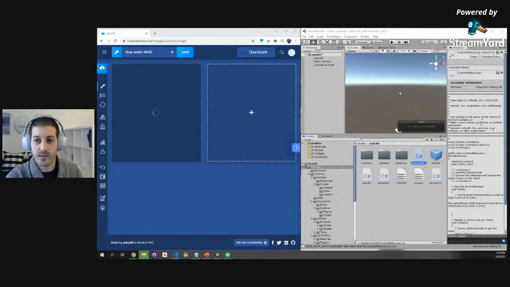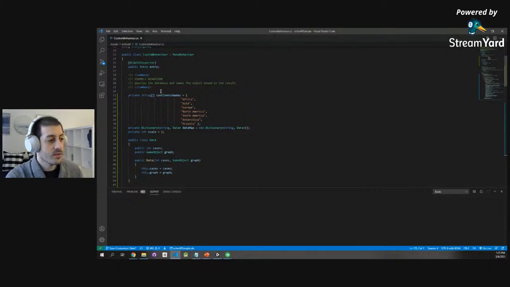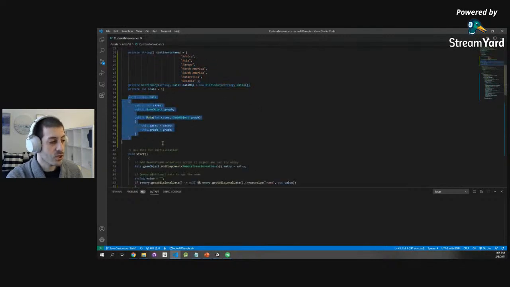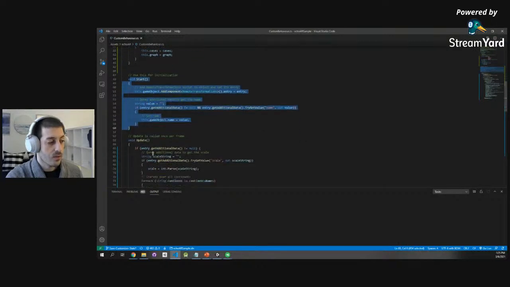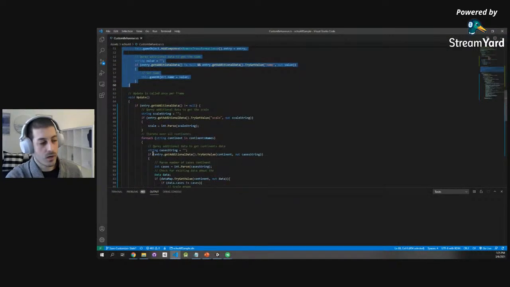I'm going to just override it, and then we can review the script together. So let's see it. Now the script is a little more interesting. We have this array of continents. We have this dictionary, this data structure. We have the start function that looks exactly the same. But now the update function is much more complex.